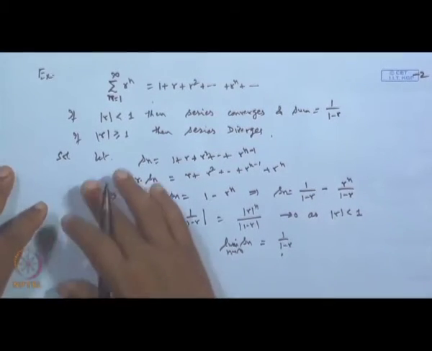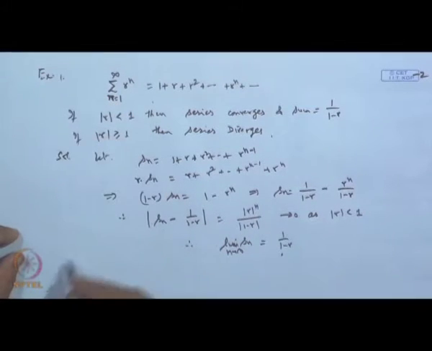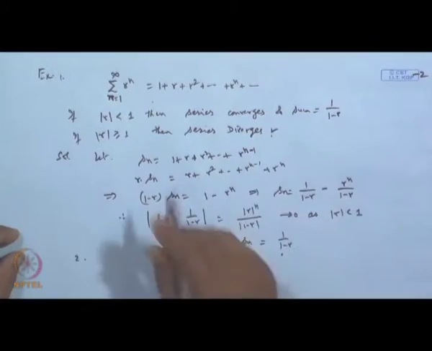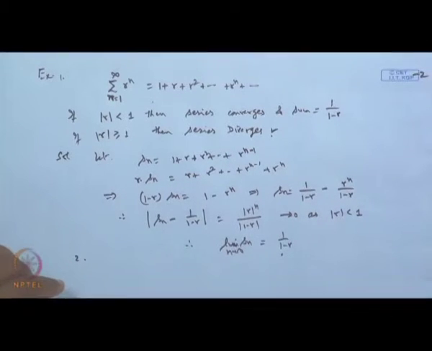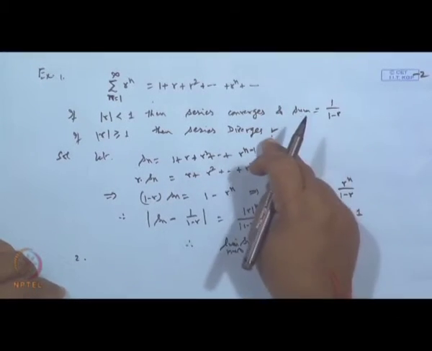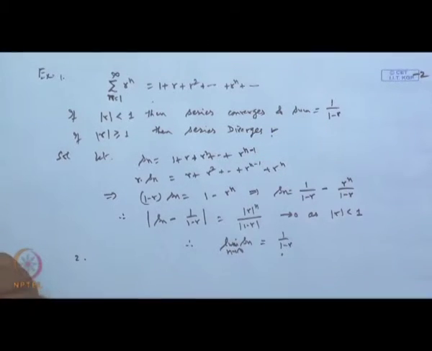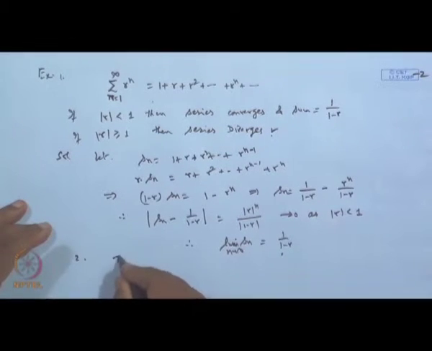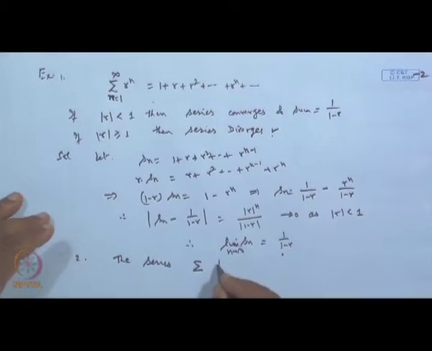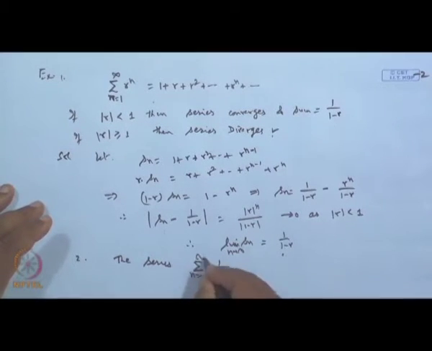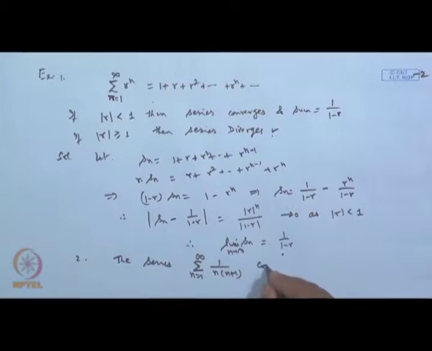Clear? So this is a very interesting one. Similarly, another example, this part we will take up after going through the further tests, then automatically by the p-th test it will diverge. And then let us take this series, sigma 1 over n into n plus 1, n is 1 to infinity. We claim this converges and the sum is 1.